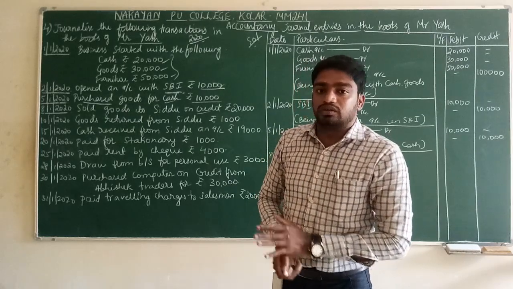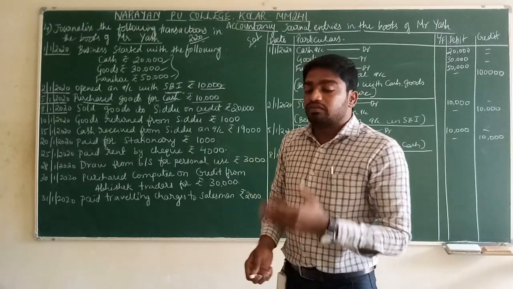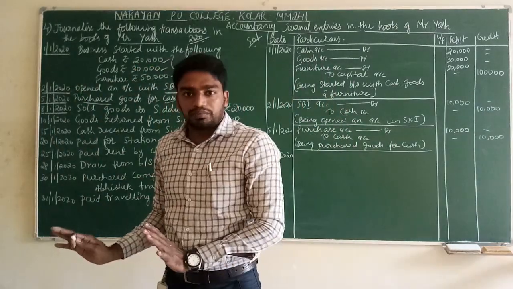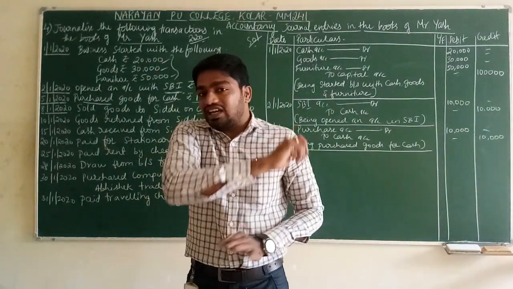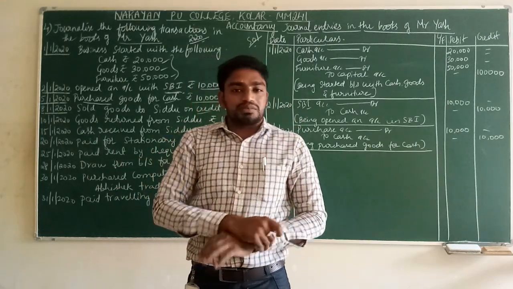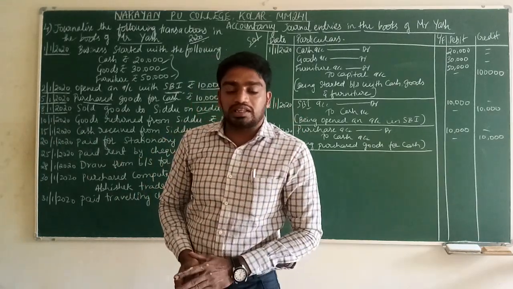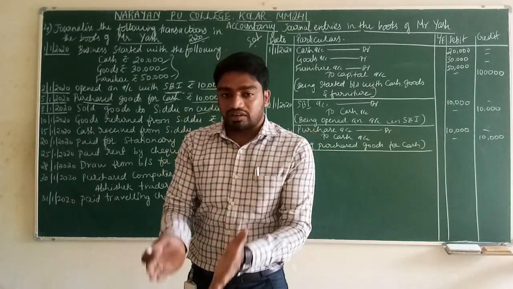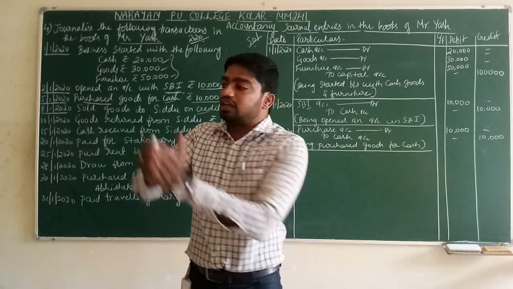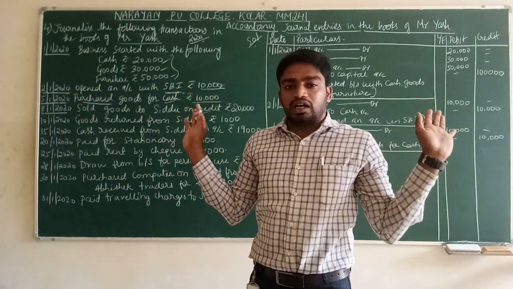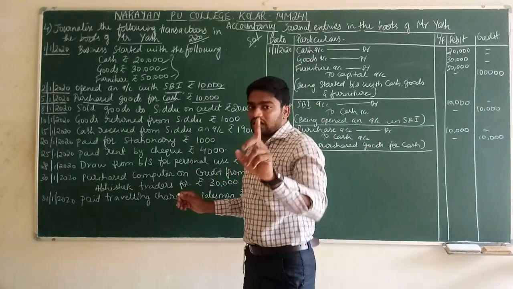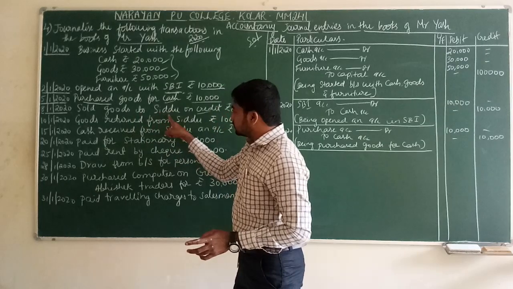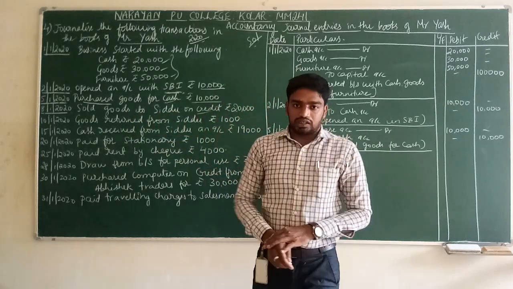We are giving goods to Sidhu on credit, which means whatever goods are available in the business, we are giving to Sidhu. But we are not receiving anything. We are not taking cash from Sidhu. Sidhu is promising that he will give later. We are selling goods. See, simple. I will explain how the journal entry will be passed here. Sold goods to Sidhu on credit, ₹20,000.